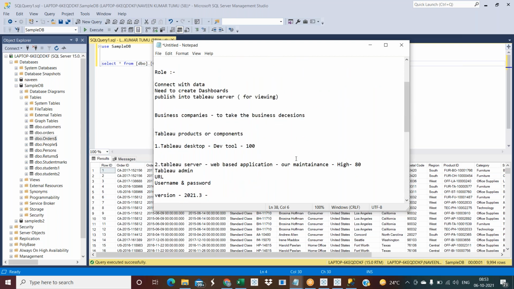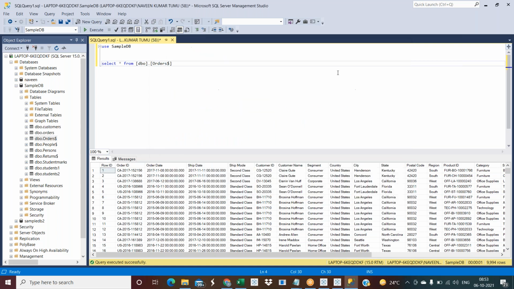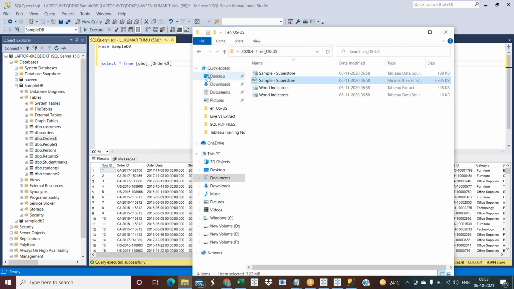You just need to install Tableau Desktop today. I'll share the Tableau Desktop installation link with you. Using this link, you need to install it on your personal PC. Then start with some basics. I'll show you one thing, which I just missed. Whenever you install Tableau Desktop, go to your PC.